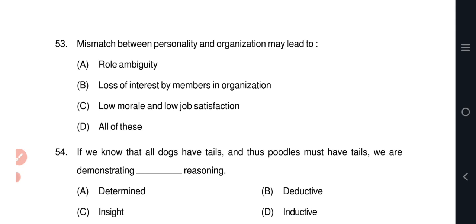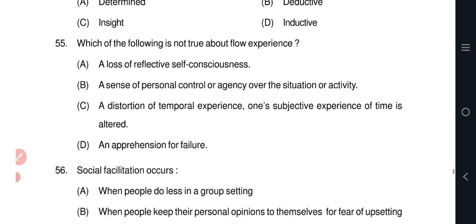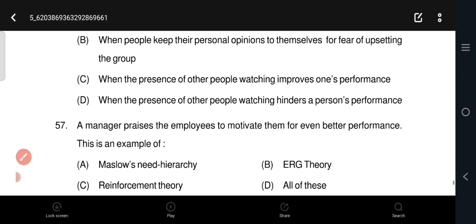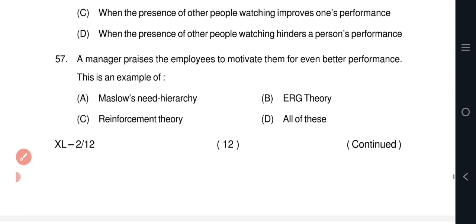Question number 55. Which of the following is not true about the flow experience? Option D. Question number 56. Social facilitation occurs when the presence of other people watching improves one's performance. Option C. Question number 57. A manager praises the employees to motivate them for even better performance. This is an example of option C, reinforcement theory.